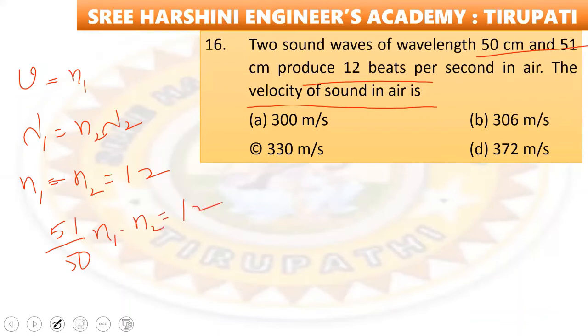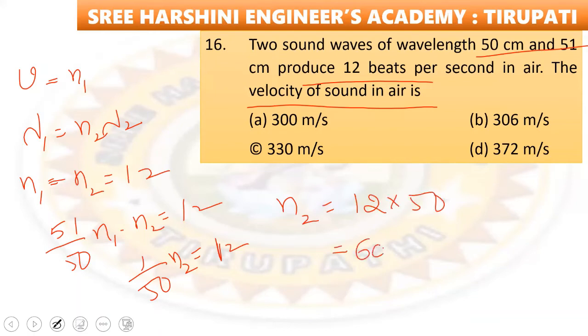So that becomes 1 by 50 into n2 is equal to 12. So n2 is equal to 12 into 50. It becomes 600 hertz. Frequency is 600 hertz. Then v is equal to 51 into 600. So it becomes how much? 30600 centimeter per second.